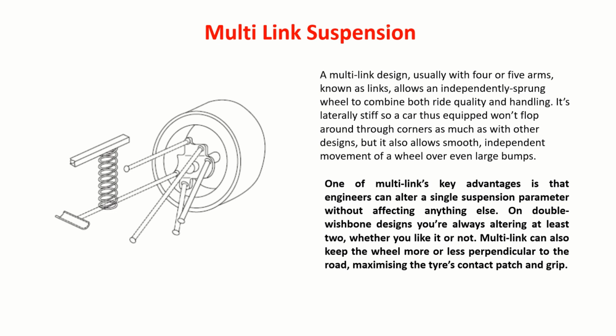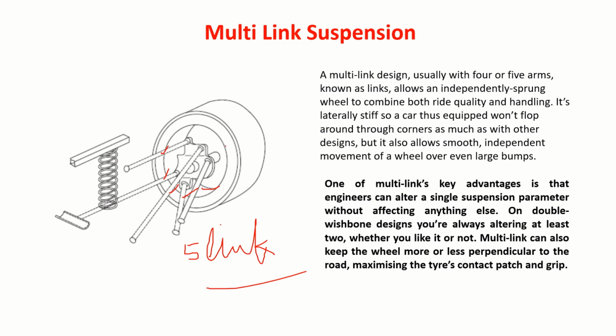Sometimes you want to have better control. For each constraint you can use one link. So then you get 5 links like this, and you call it a multi-link suspension. One of multi-link's key advantages is that engineers can alter a single suspension parameter without affecting anything else. On double wishbone designs, you are always altering at least 2, whether you like it or not. Multi-link can also keep the wheel more or less perpendicular to the road, maximizing the tire's contact patch and grip.